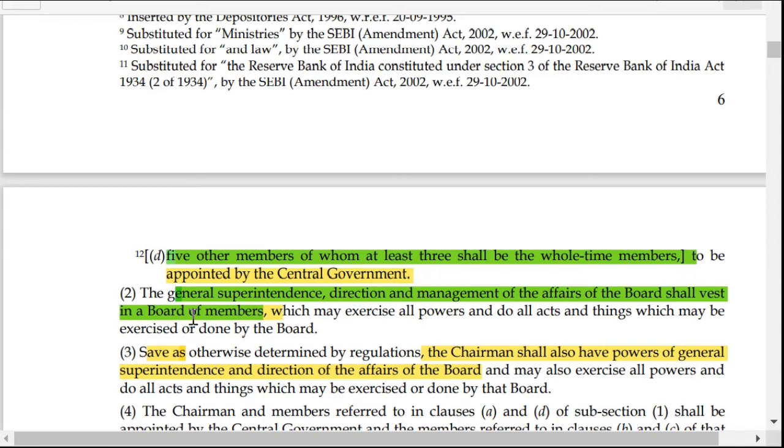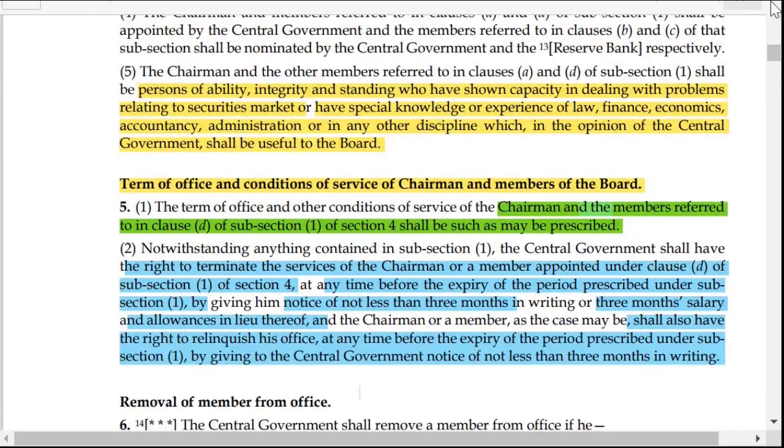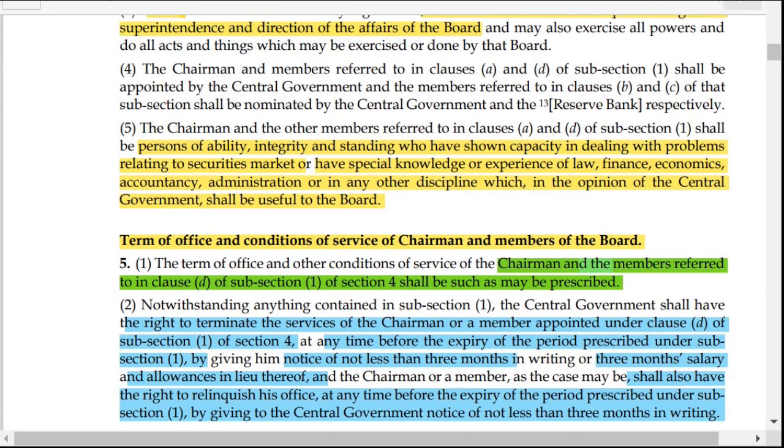Now coming to subsection 4. Subsection 4 was not at all necessary. However, for the sake of brevity, they have clarified that the chairman and the other members referred to in clauses A and D of subsection 1 shall be appointed by the central government and the Reserve Bank respectively.